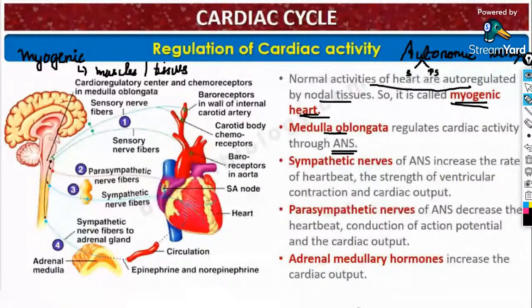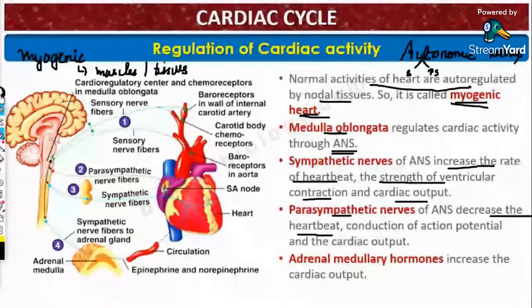The sympathetic nerves increase the rate of heartbeat, strength of ventricular contraction, and cardiac output. All those things are increased by sympathetic nerves. And the parasympathetic nerves decrease the rate of heartbeat, conduction of action potential, and cardiac output. All those are decreased by the parasympathetic nervous system.